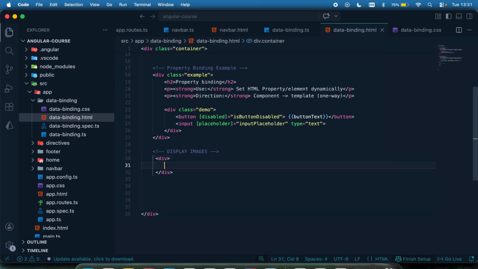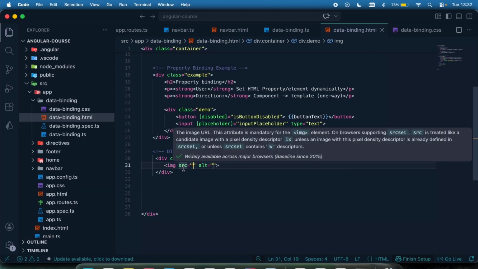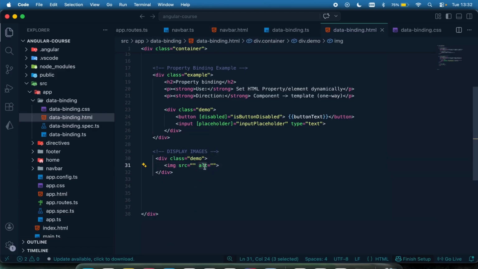So first of all, let me have my div right here, and give it a class of demo. To display an image in HTML, you just have to have your image tag like that. When you have your image tag, you have your source, and then you have your alt, which is displayed if the source is not there. Traditionally, if you want to display an image, you have to pass in a link to where the image is. That can either be the path where the image is, or the link directly.